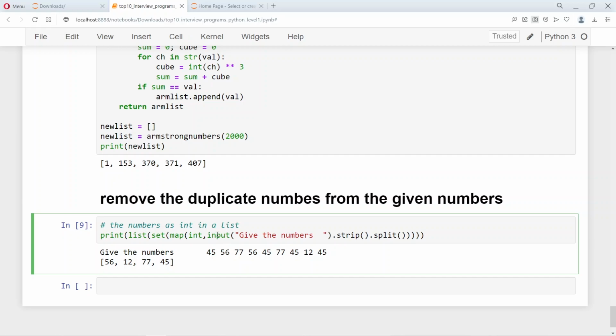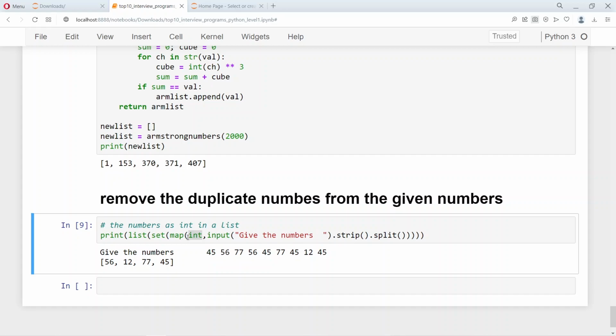So overall, the input function takes the whole thing as an input, as a sequence of numbers. The strip removes the trailing and the leading blanks, if any, and the split takes out each number, and the splitting criterion is an empty space. And then we have this map function, which maps the integer function onto each of these numbers, which are strings, and converts them into integers.